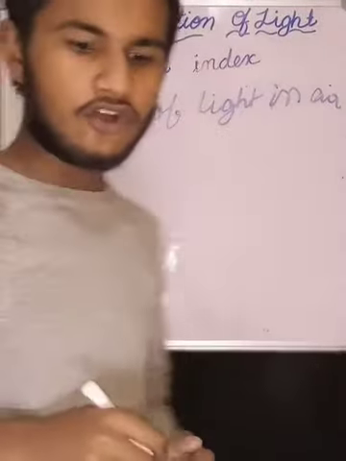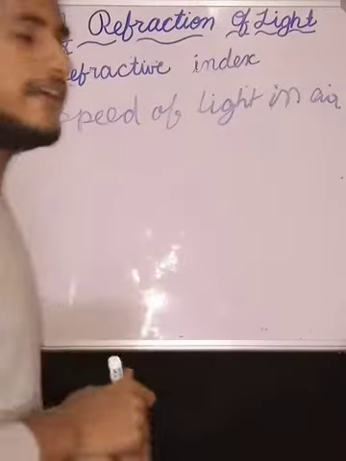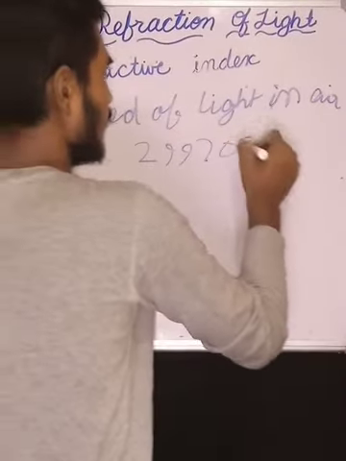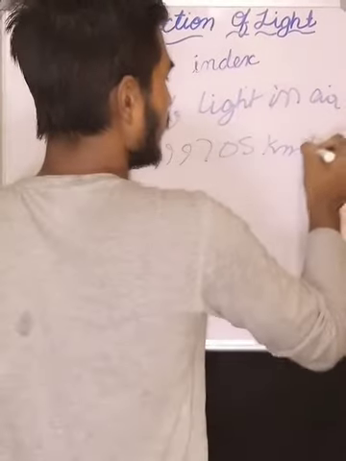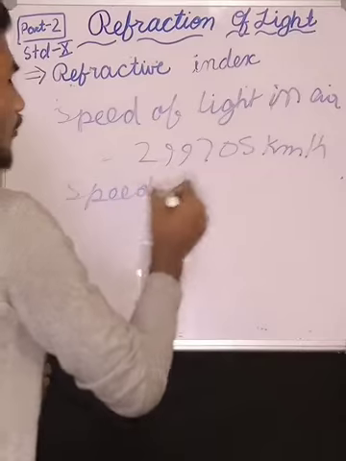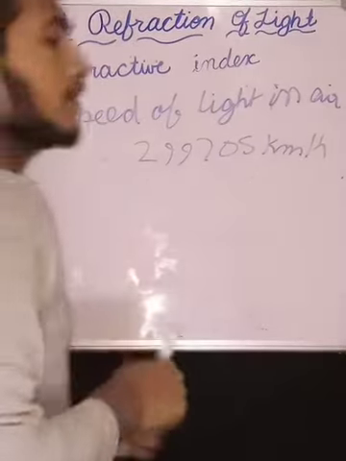What is the speed of light in air? Speed of light in air is 299,705 km per hour.